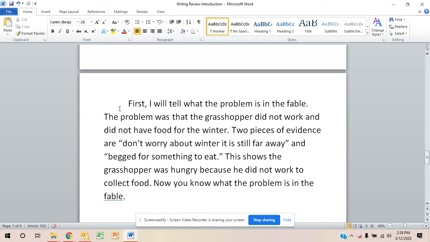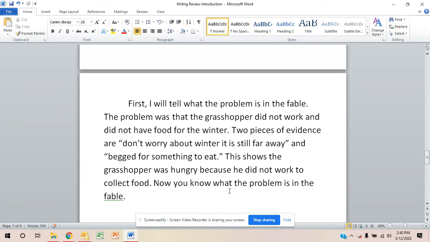So if I reread my paragraph, I should have 5 sentences. First, I will tell what the problem is in the fable. There's sentence 1. Then I have my answer, sentence 2. The problem was that the grasshopper did not work and did not have food for the winter. Then my sentence 3 is my evidence. 2 pieces of evidence are "don't worry about winter, it is still far away," and "begged for something to eat." And then I have my E, which is explaining, that's sentence 4. This shows the grasshopper was hungry because he did not work to collect food. Then I have my 5th sentence, which is my sum up. Now you know what the problem is in the fable.